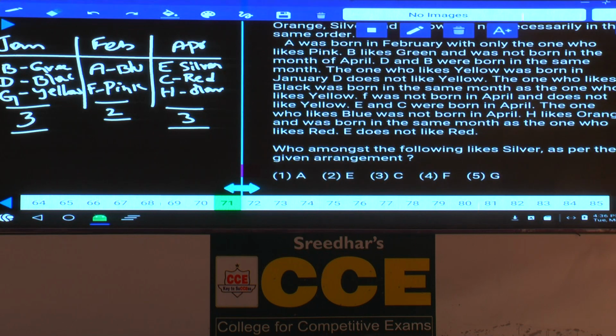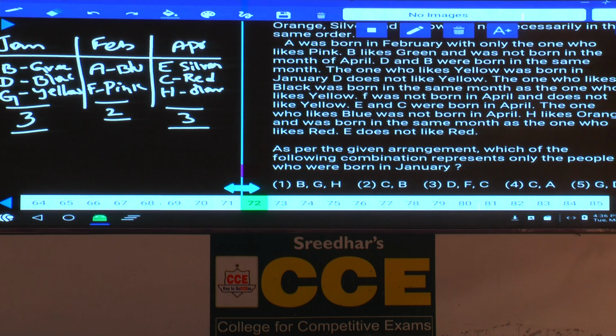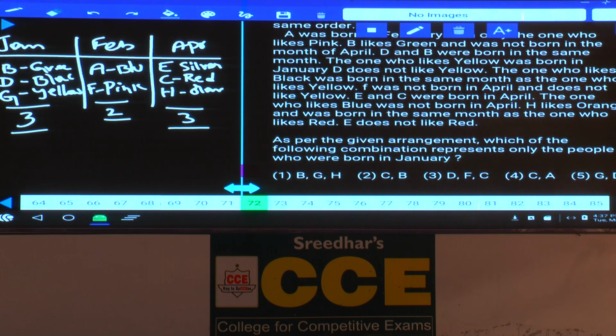Then question number 71. Who among the following likes silver? Yes, who among the following likes silver here? E, that is choice 2. Then 72. As per the given arrangement, which of the following combinations represents only the people who were born in Jan? Only the people who were born in Jan. Who are those three? B, D and G. B, D and G choice please. G and D, isn't it? That is choice 5. Next one.